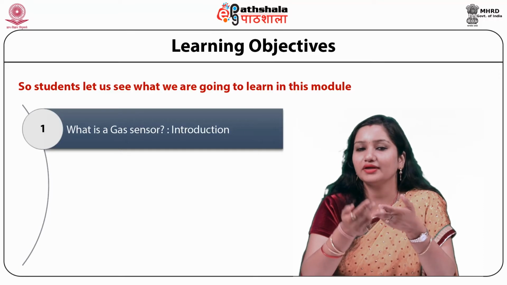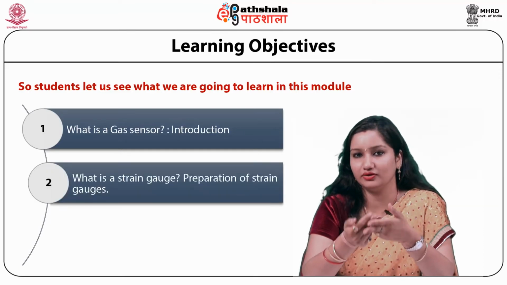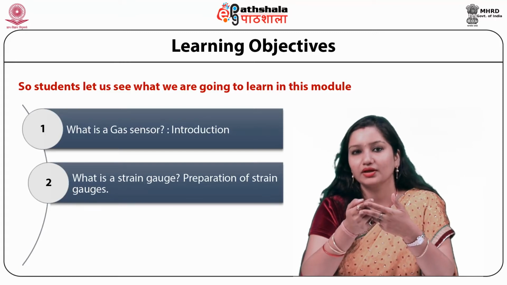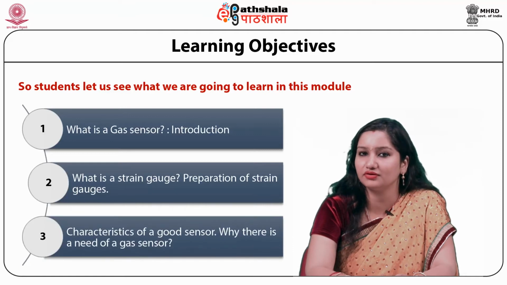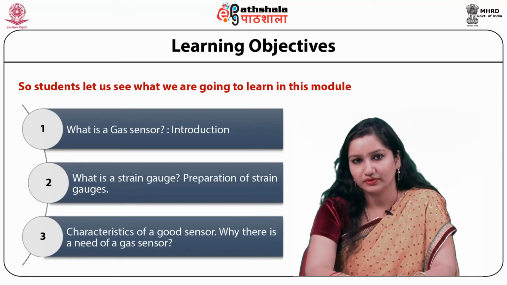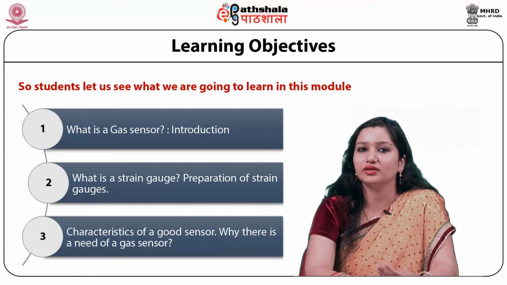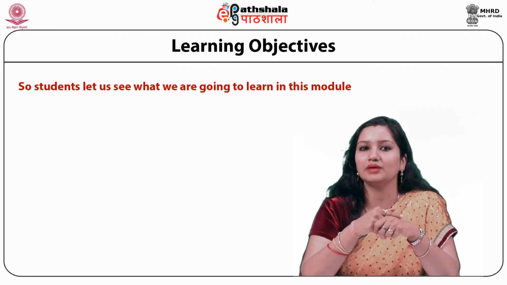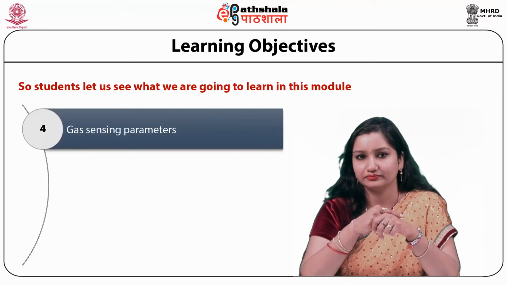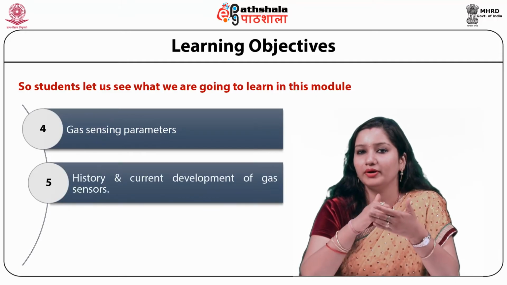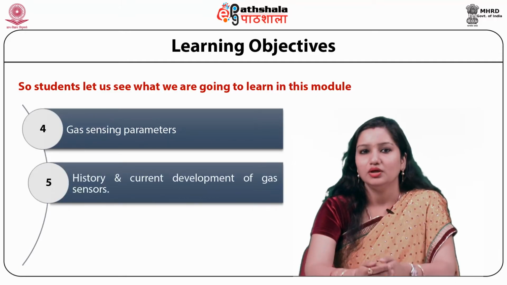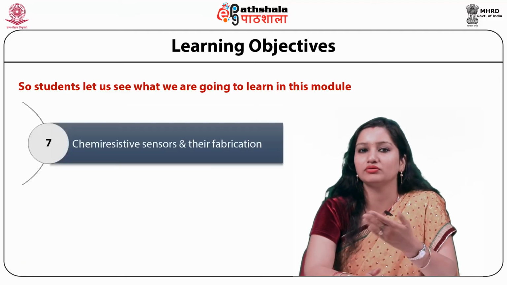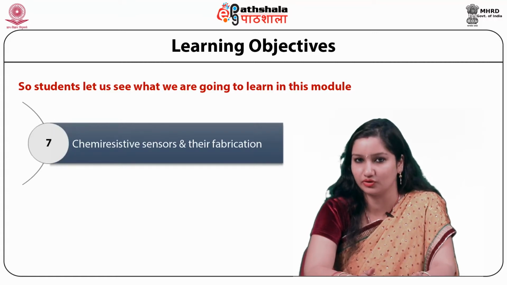Then secondly, we'll study about the strain gauge, and then we'll see the preparation of strain gauges. Next, we are going to learn about the characteristics of a good sensor. Then we'll see that why there is a need of a gas sensor. Then we'll study in detail about the gas sensing parameters. Then we'll see the history and development of gas sensors. Then we'll study the gas sensing mechanism. Then next we'll study about the chemiresistive sensors and their fabrication.